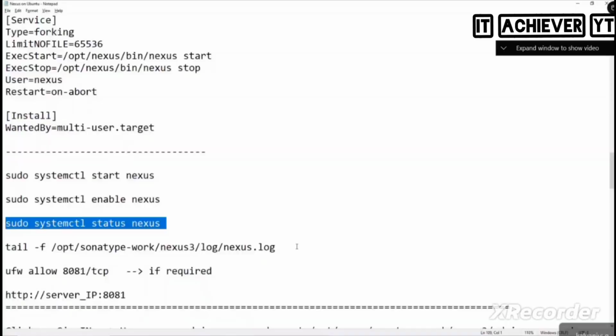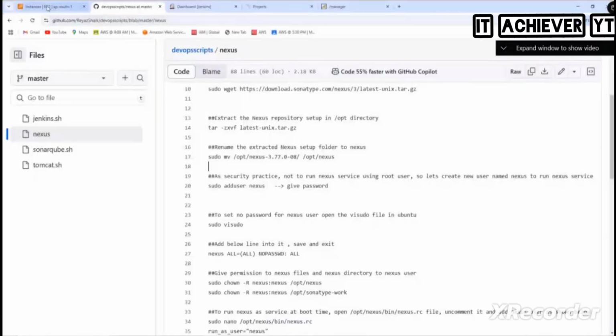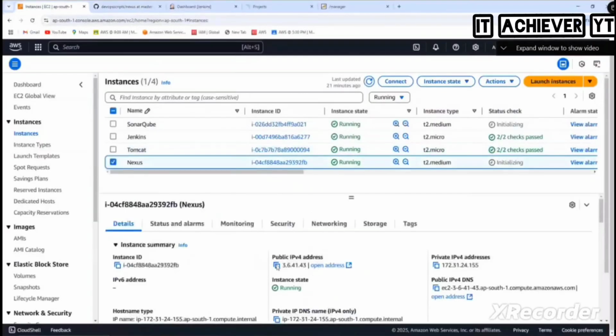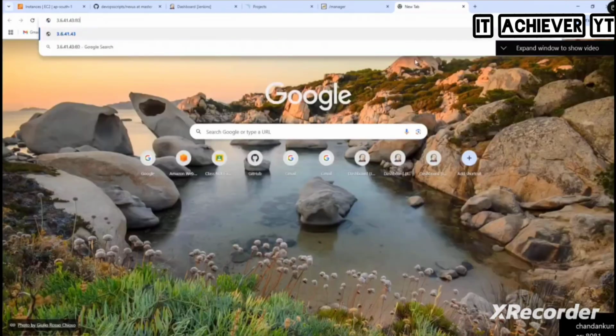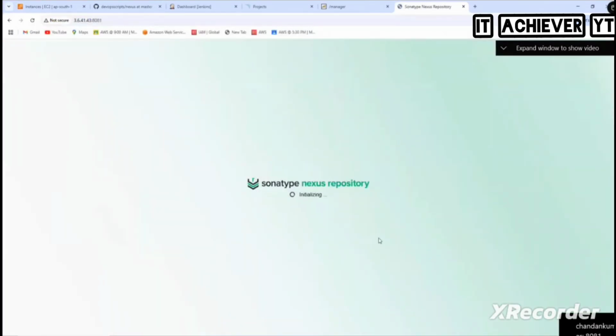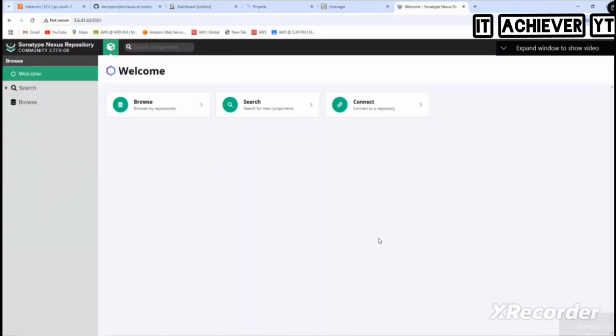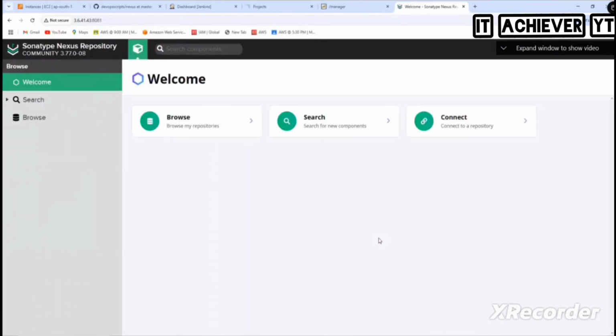So now how to open it? Go here, Nexus, copy. Nexus is working on which port number? 8081. Okay. Is this clear? Everyone? Nice. Online, clear please. Good.